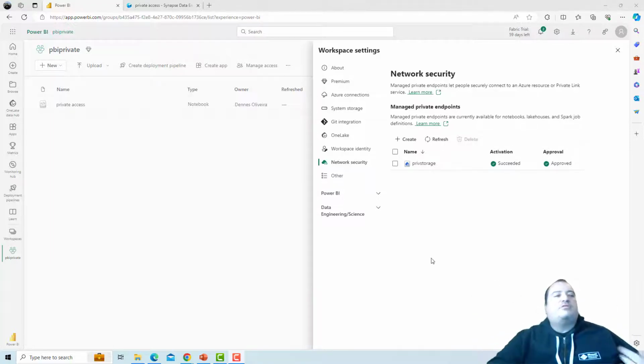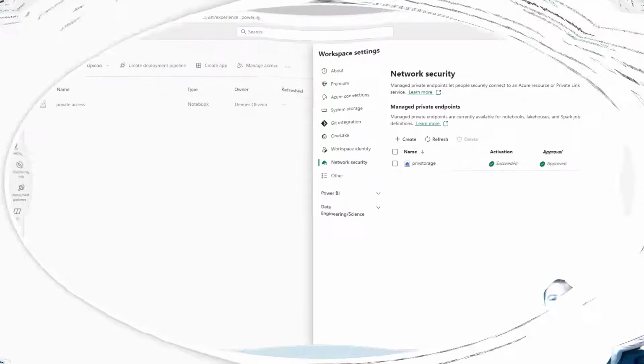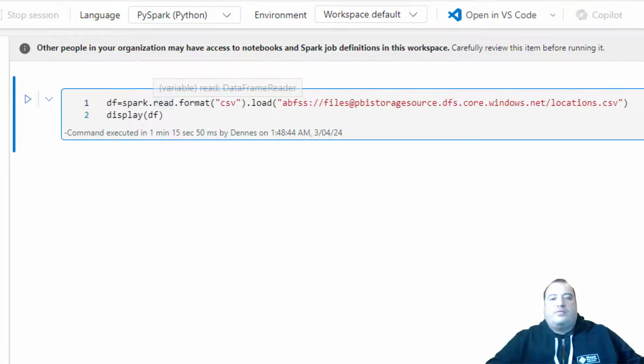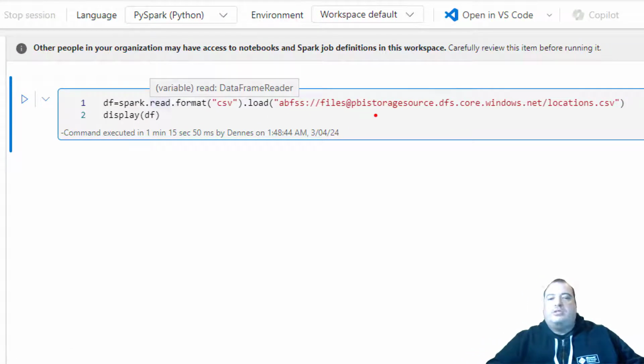Now let's use the notebook and access the data on the storage account. On the notebook, I will read the data from the storage account, so I need to use the address of the storage account. I ask it to use a private endpoint for an Azure Data Lake Storage Gen 2, so the protocol uses